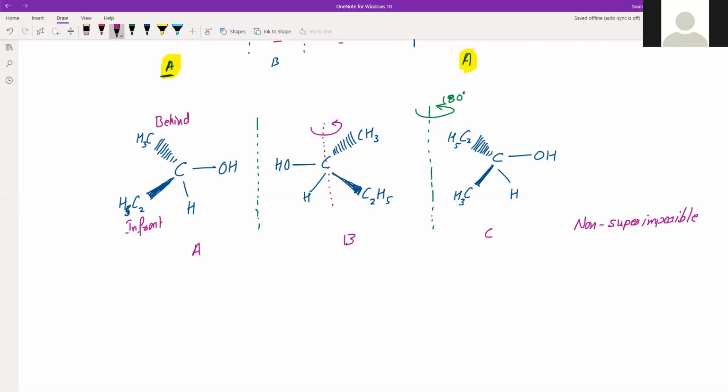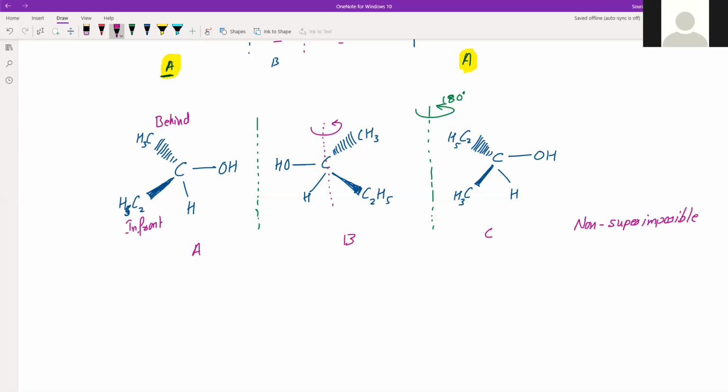If you get a superimposable configuration, the molecules are achiral. If you are not able to get a superimposable image, that means the molecules are chiral, that is asymmetric, and then optical isomerism is possible.